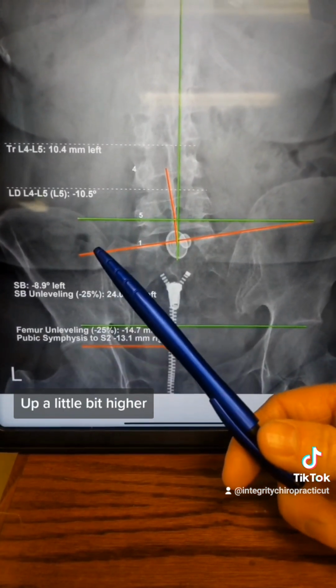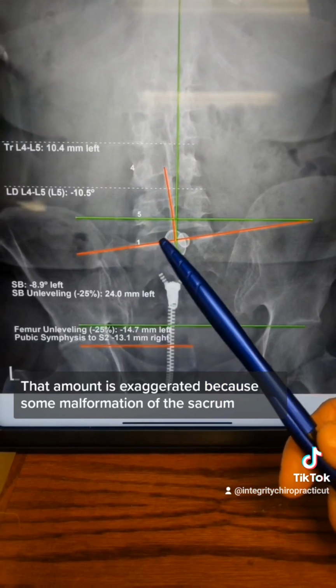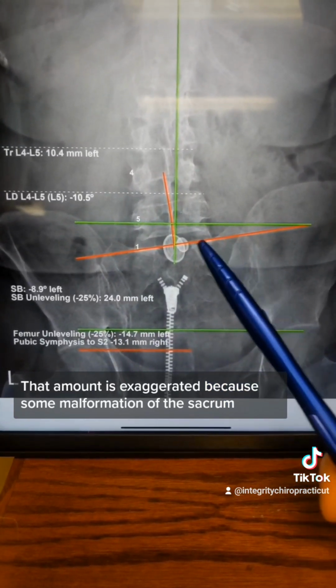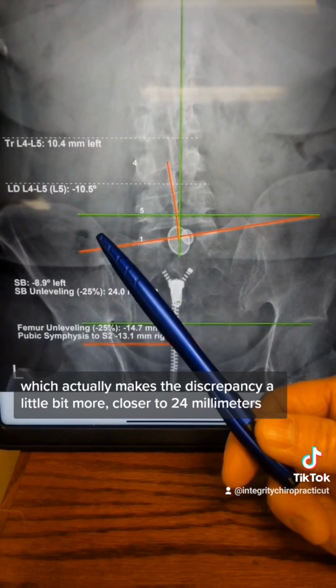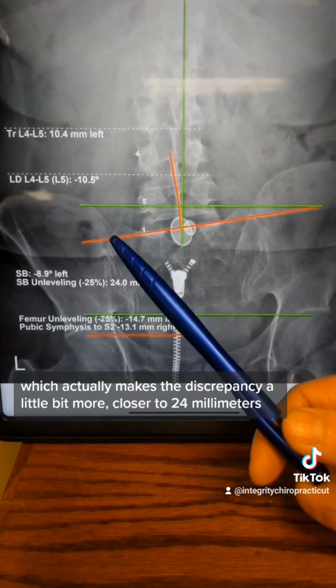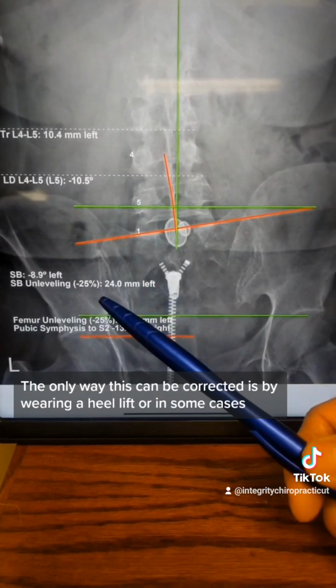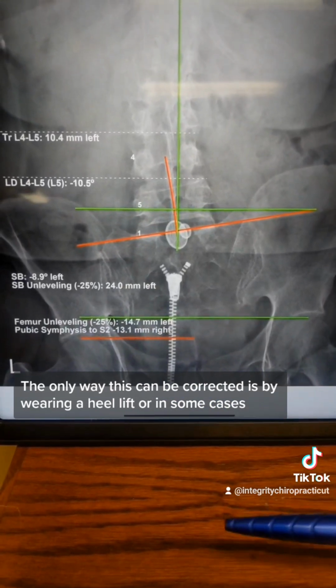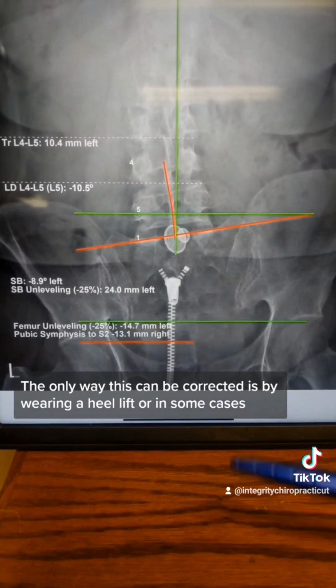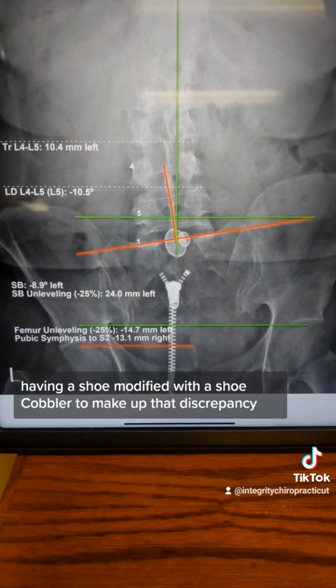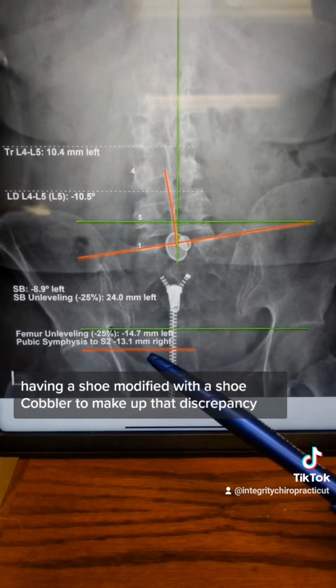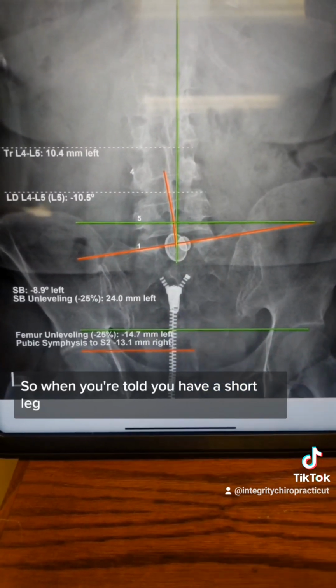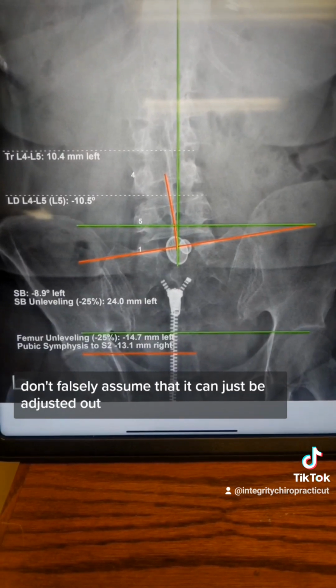Up a little bit higher, that amount is exaggerated because of some malformation of the sacrum, which actually makes the discrepancy a little bit more, closer to 24 millimeters or about an inch. The only way this can be corrected is by wearing a heel lift, or in some cases, having a shoe modified with a shoe cobbler to make up that discrepancy. So when you're told you have a short leg, don't falsely assume that it can just be adjusted out.